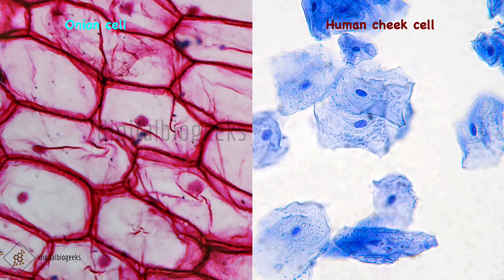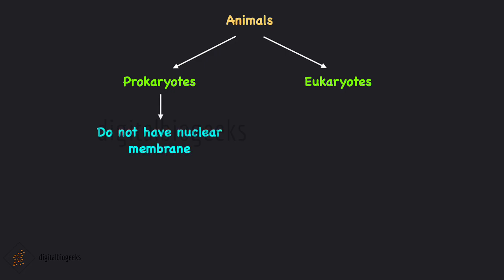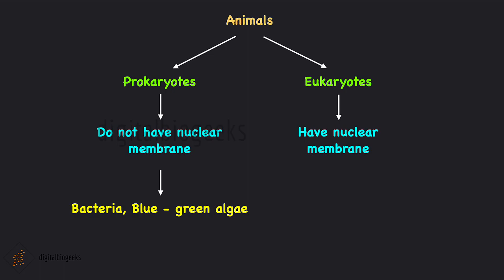The nucleus contains chromosomes that house DNA, which in turn carries genes, the fundamental genetic material. Based on the presence of a nuclear membrane around the nucleus, cells can be divided into two, prokaryotes and eukaryotes. While prokaryotes do not possess a nuclear membrane, eukaryotes, on the other hand, are defined by the presence of a protective membrane surrounding the nucleus. Examples of prokaryotes are blue-green algae and bacteria, and examples of eukaryotes are all the plant and animal cells.